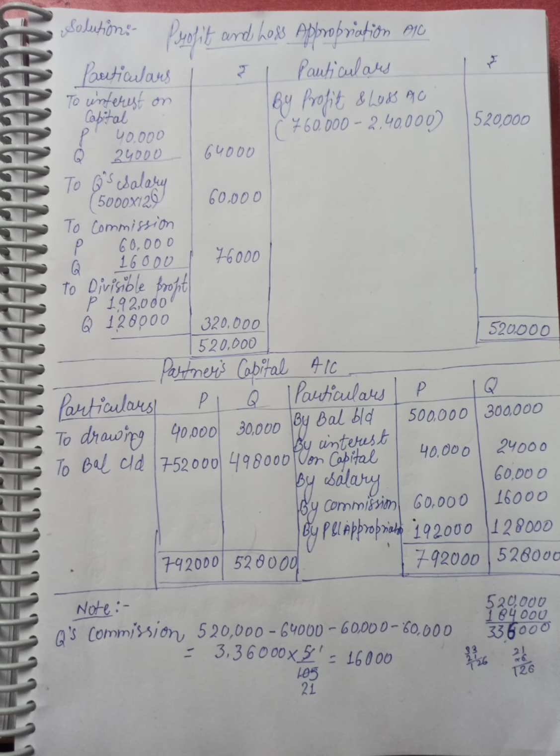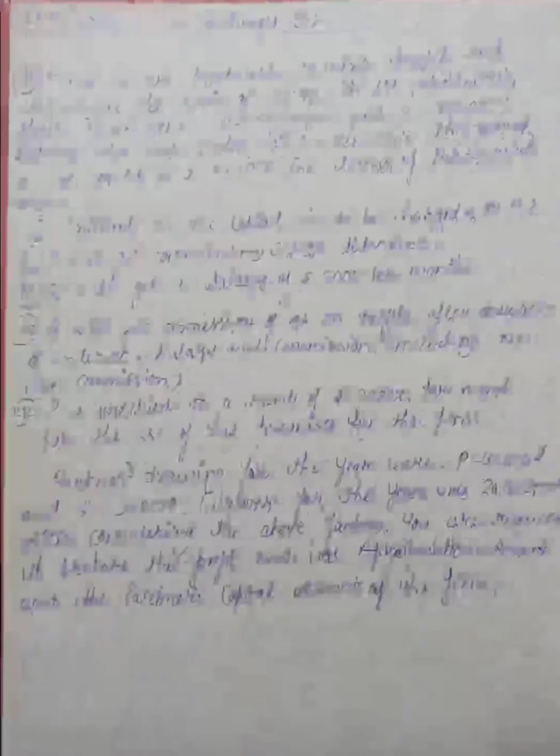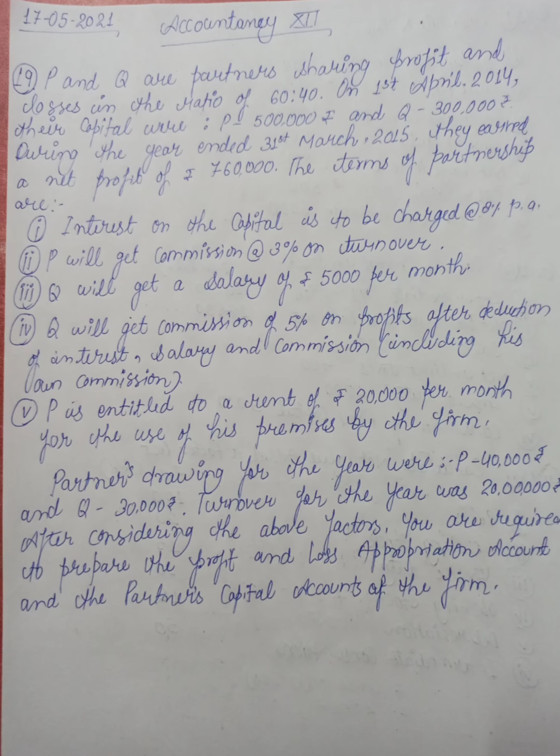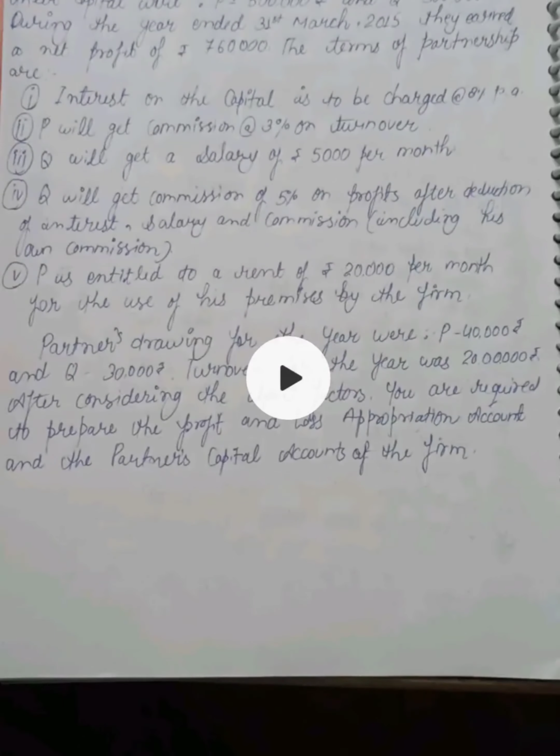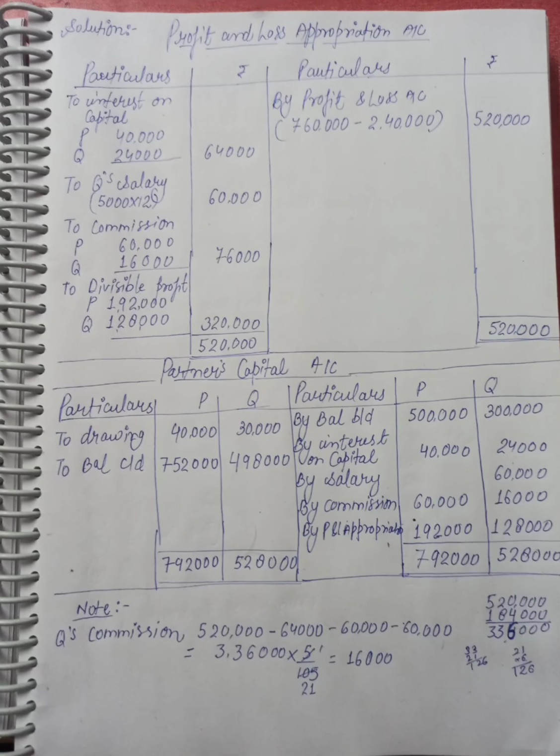So now commission. P will get a commission of 3% on turnover, and the total turnover is 20 lakh. So 3% of 20 lakh is 60,000. So 60,000 is P's commission. And Q's commission.